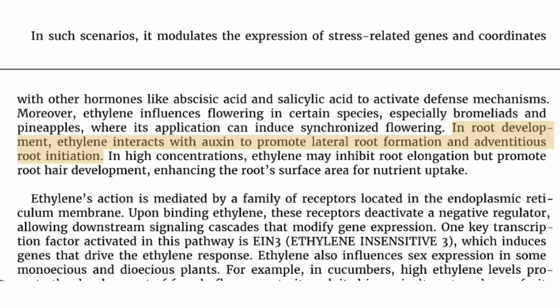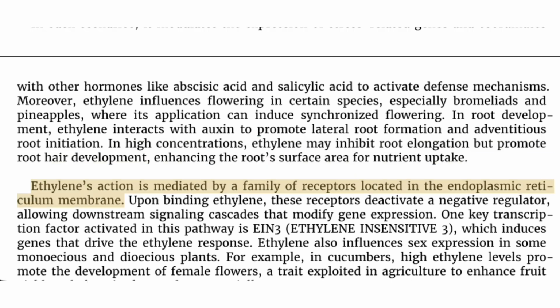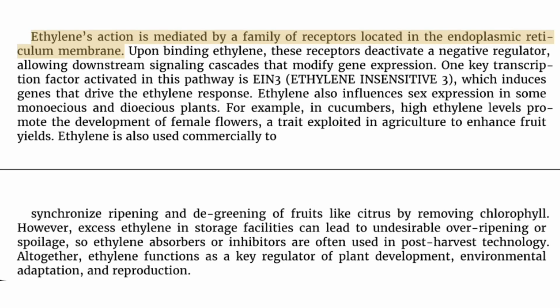In root development, ethylene interacts with auxin to promote lateral root formation and adventitious root initiation. In high concentrations, ethylene may inhibit root elongation but promote root hair development, enhancing the root's surface area for nutrient uptake. Ethylene's action is mediated by a family of receptors located in the endoplasmic reticulum membrane. Upon binding ethylene, these receptors deactivate a negative regulator, allowing downstream signaling cascades that modify gene expression.